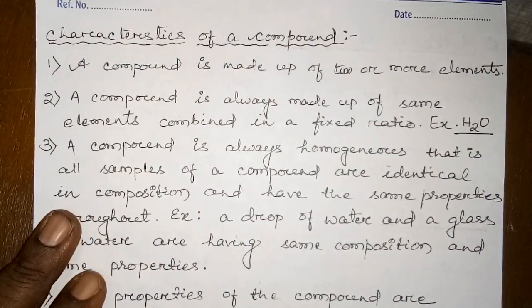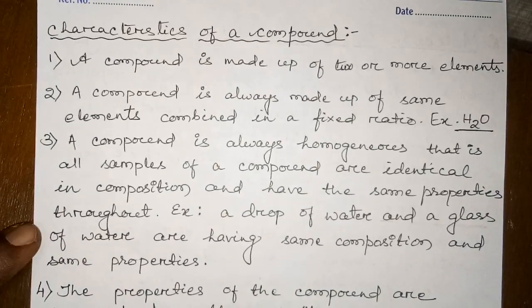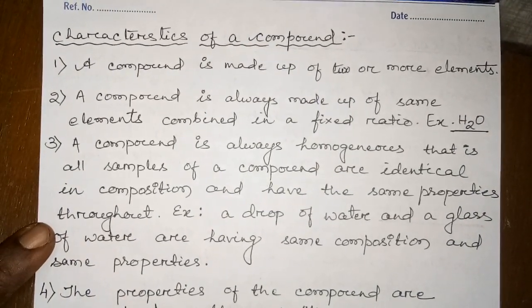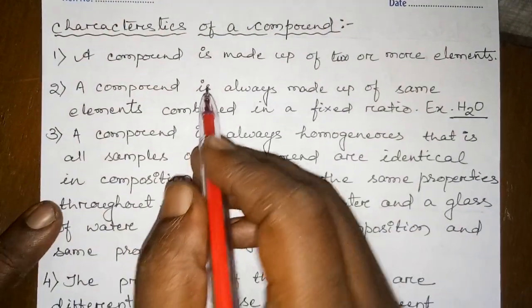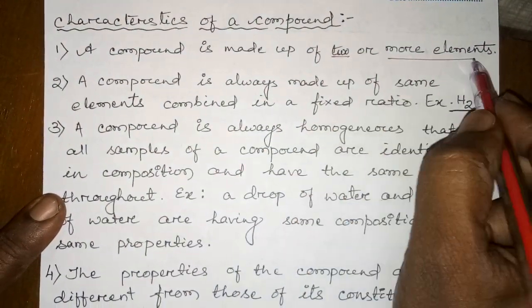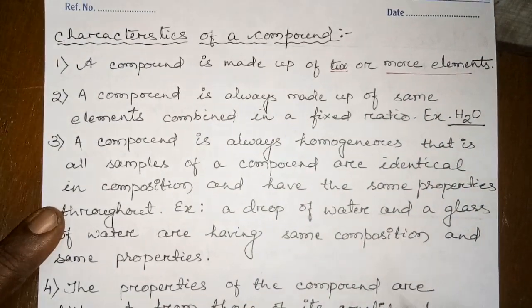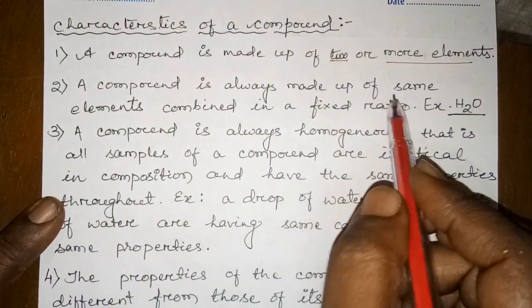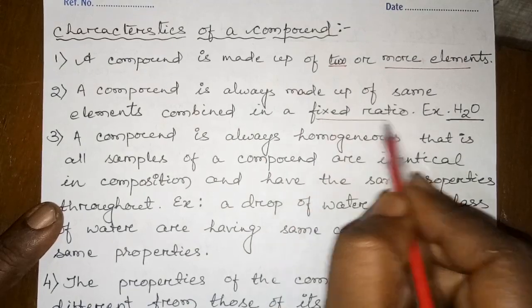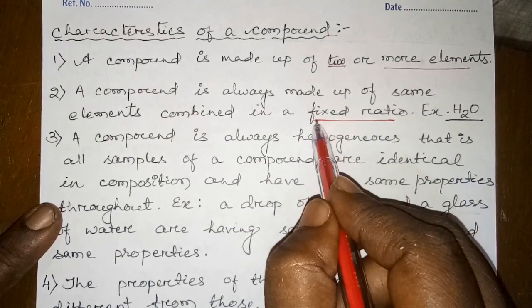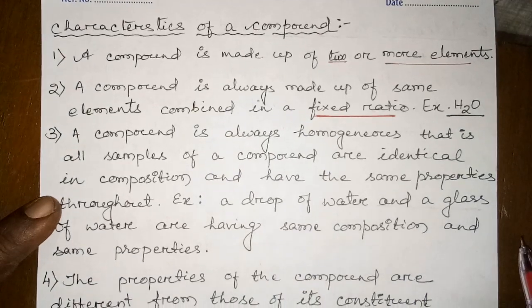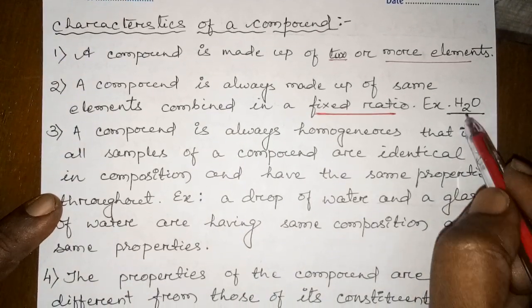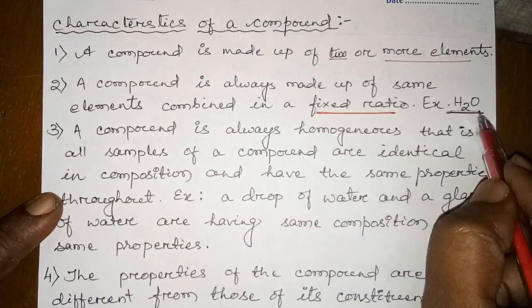So I have listed some characteristics from your textbook. You can go through your textbook and you can mark it also. A compound is made up of 2 or more elements. Second, a compound is always made up of the same elements combined in a fixed ratio. It is most important that you mention a fixed ratio, or else it will not be suitable for the term compound. Example, as we discussed, water.